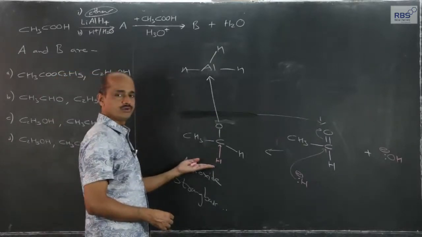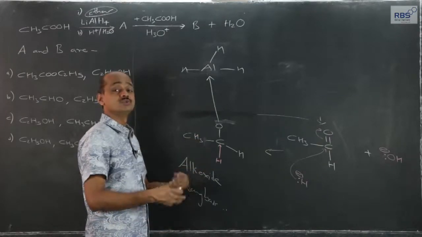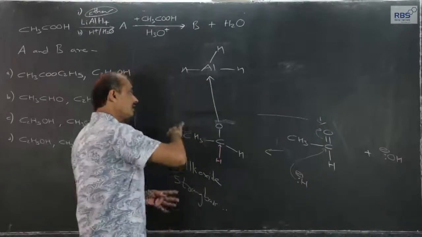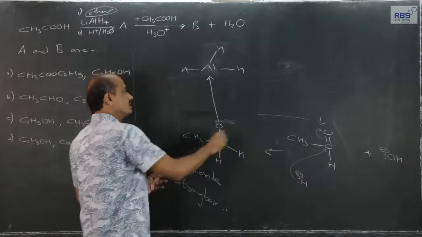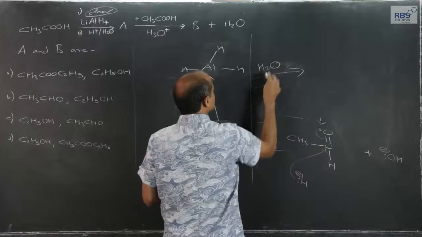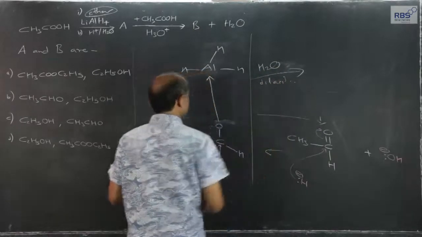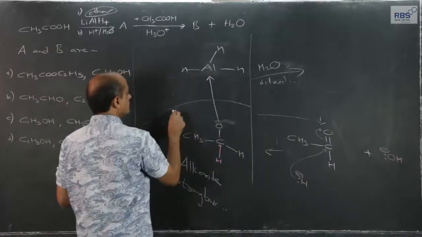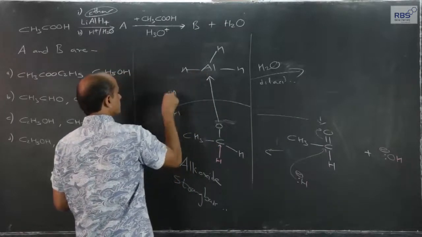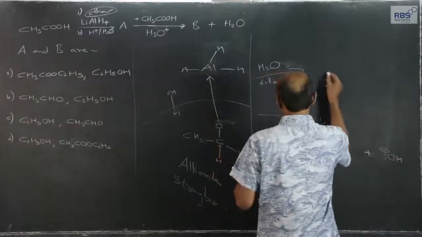So, the action of lithium aluminum hydride in the presence of ether as a solvent takes place in these two stages, and after these two stages are over, this is reacted with water in the presence of dilute acid, and hydrolysis will take place to give what we get.